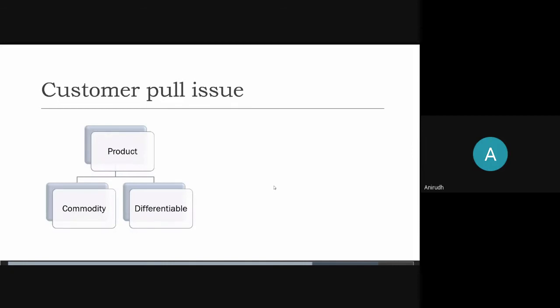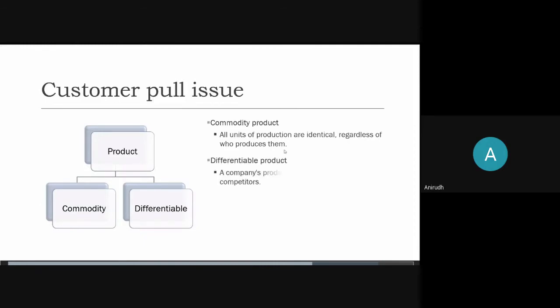Now we'll come to the definitions of both types of products. Commodity products are those in which all units of production are identical, regardless of who produces them. Take, for example, any dairy company. They would provide you the same kind of product, milk, and milk does not differ across companies. So that would be an example of a commodity product. Whereas a differentiable product is different for different companies. If a company's product is different from those of its competitors, it is a differentiable product.